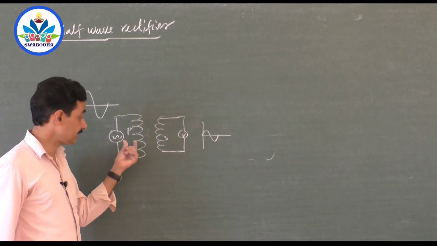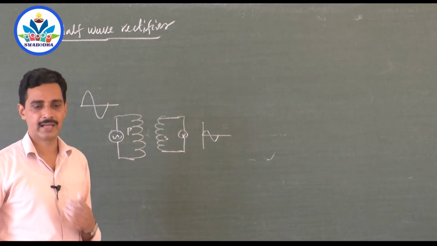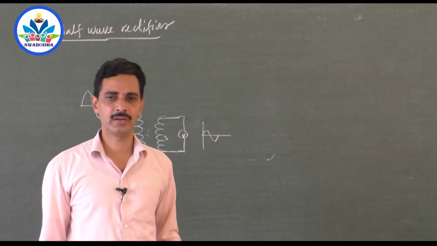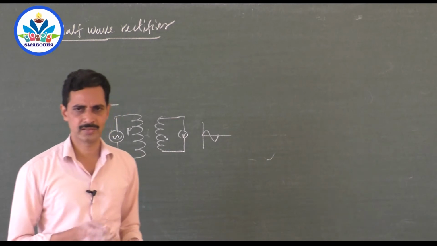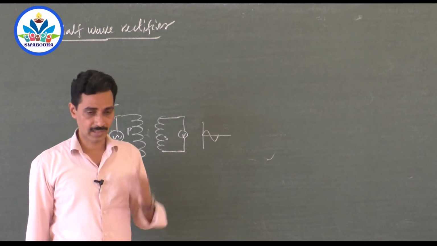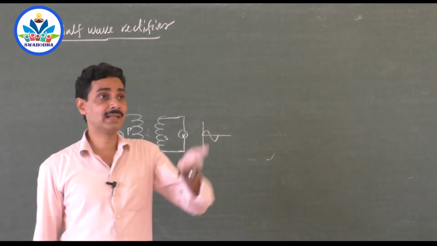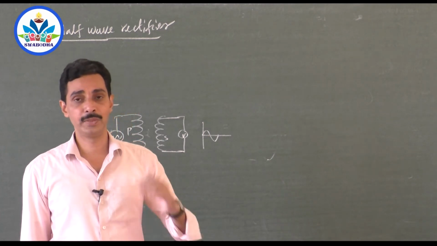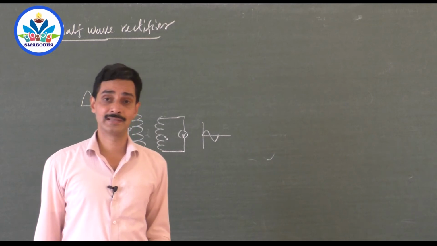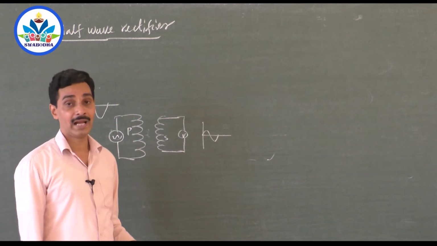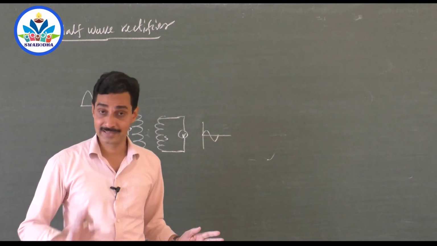The number of turns in the primary and the secondary coil will decide whether it is a step-up transformer or step-down transformer. I am just giving a touch of this because you must know what a transformer is. So a transformer is a device which increases or decreases the amplitude of alternating voltage. It just changes the amplitude, the value, and it does not convert AC to DC.